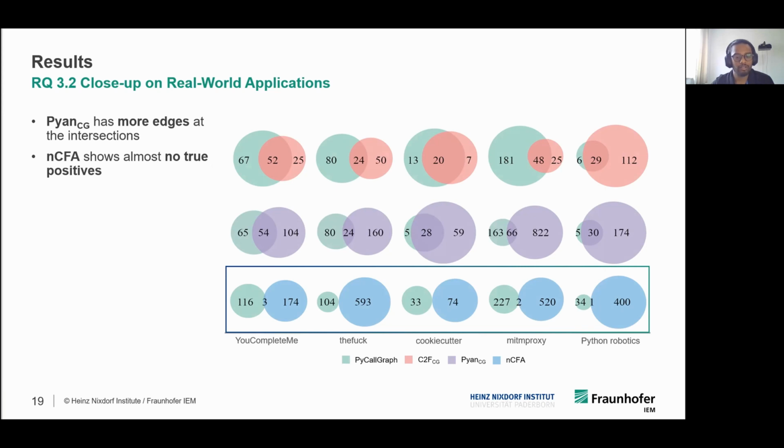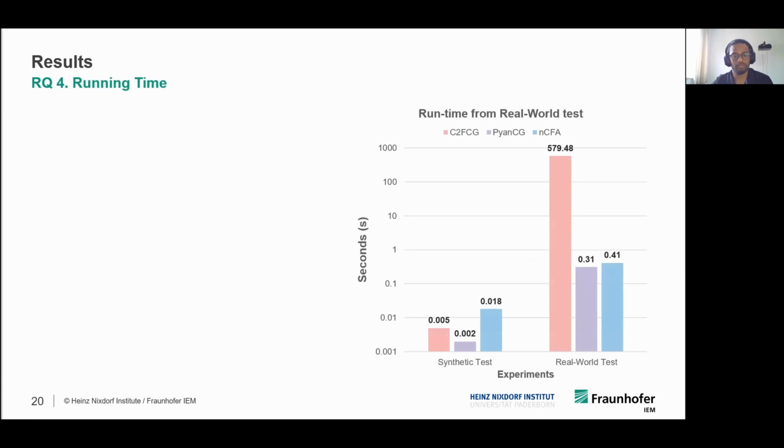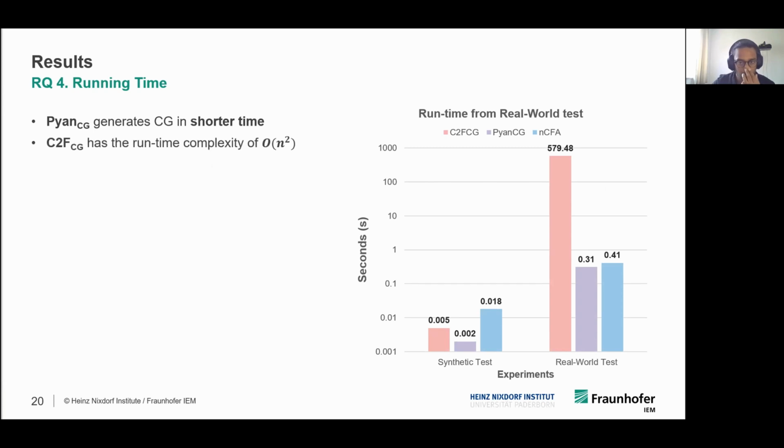Let's now look into the final research question, where we judge the static call graphs in terms of their running time. Here the results show the arithmetic mean of the running time from both the experiments, synthetic tests and real world tests. From this graph, we can say that Pyan generates the call graph in the shortest time. And though Code2Flow was the second best in the case of real world tests, it has a huge running time.